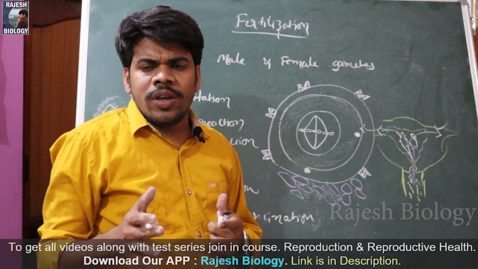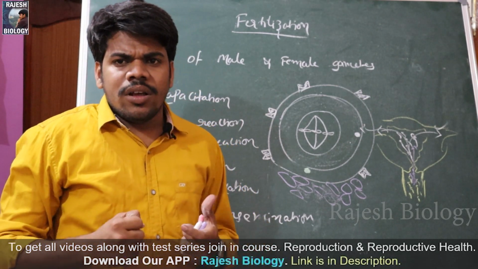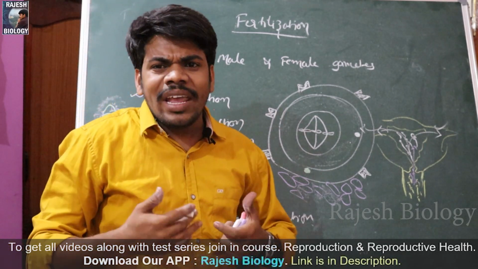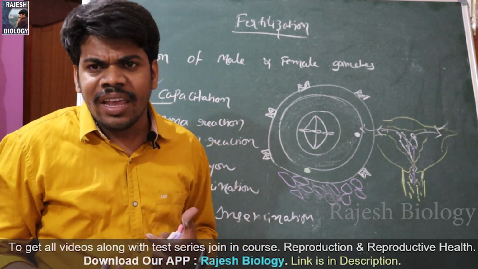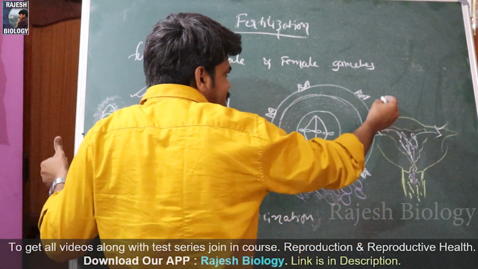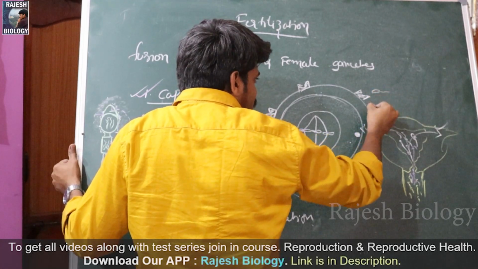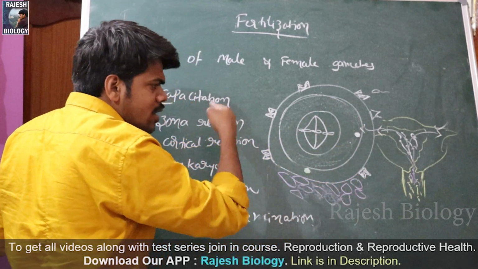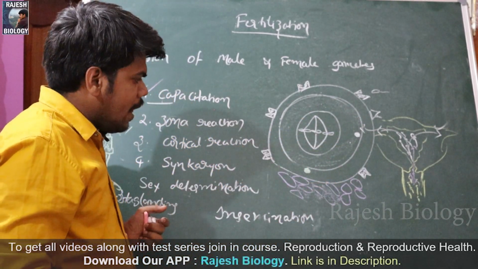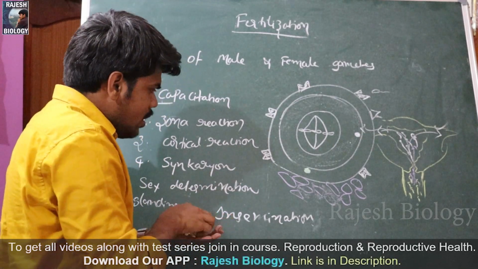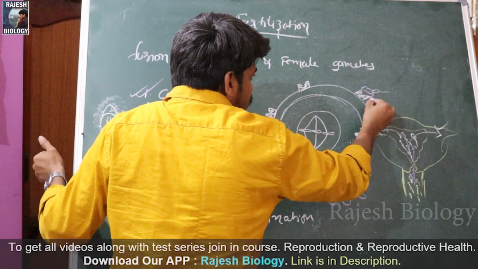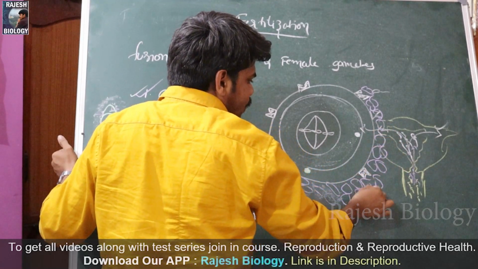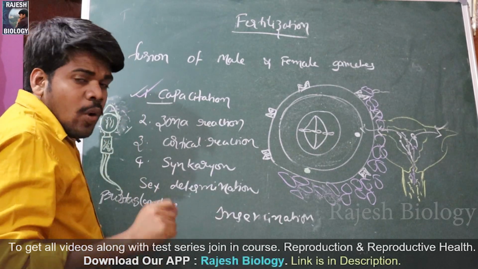If there is a person who is an athlete, that means the persons who take care of their health, their sperms are very active and very healthy. Their sperms can actively reach these sperm receptors. So zona pellucida has the special receptors to receive the active sperms, and to reach this, the sperm cells should penetrate through what it is. This is corona radiata. To penetrate the corona radiata, what should it do?